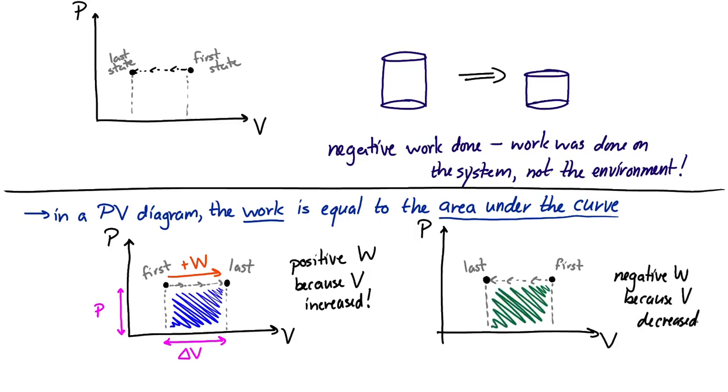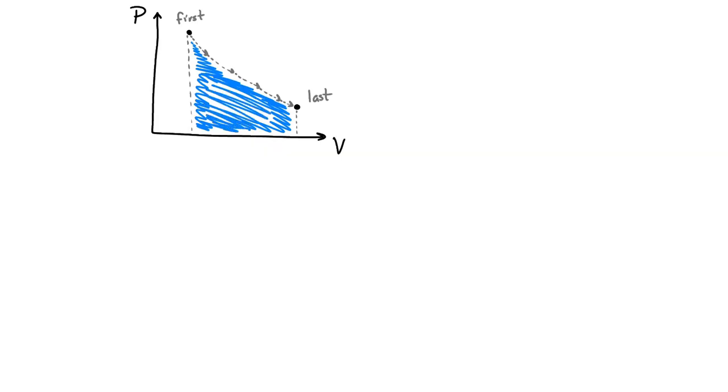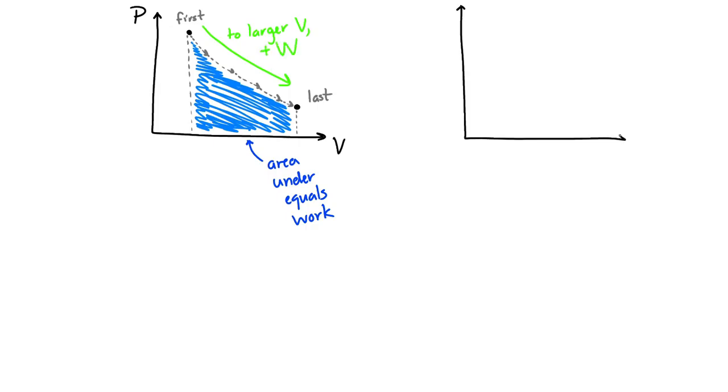And also, even though in our diagram we had this sort of simple shape, this box here, this rectangle, it doesn't have to be. If we had a situation where the system evolved from here to, say, there, then it's still true that the work that is done is the area under the curve. And if the system evolves to a larger volume, it's a positive work. And if the system were to evolve to a smaller volume, then it would be a negative amount of work.